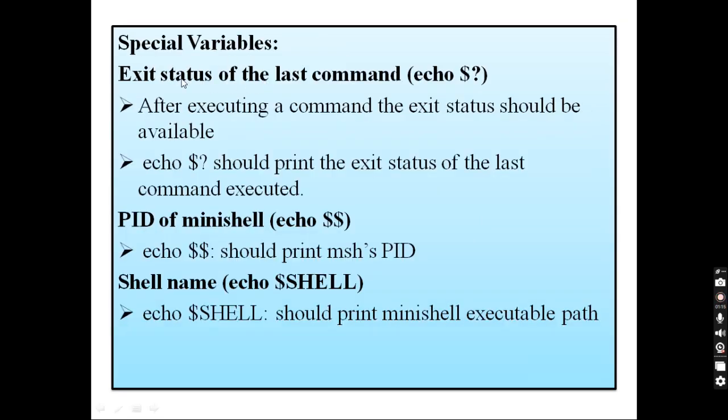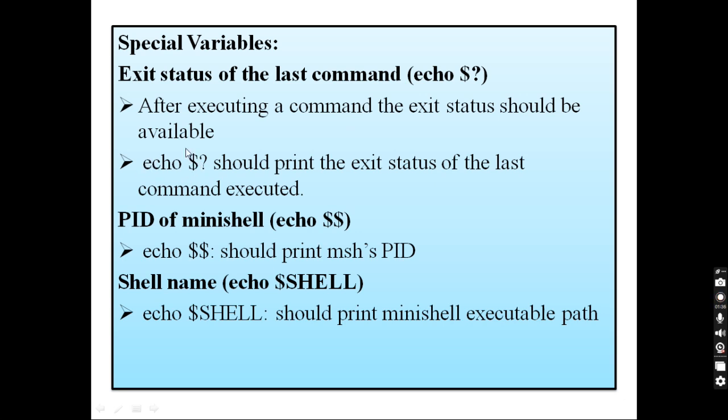Next we will see special variables. Exit status of the last command: echo $?. We will see what this echo $? will do. After executing a command, the exit status should be available. So once a command is executed, the exit status of the command should be available. echo $? should print the exit status of the last command executed.